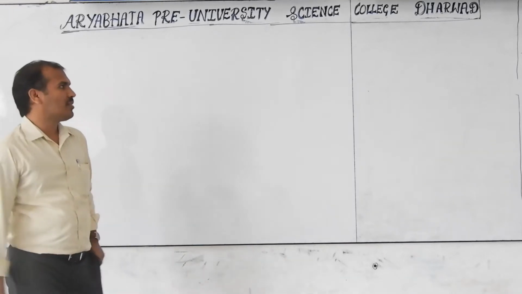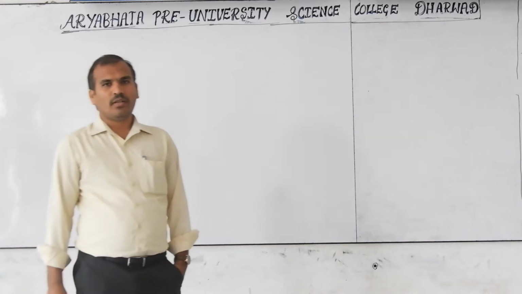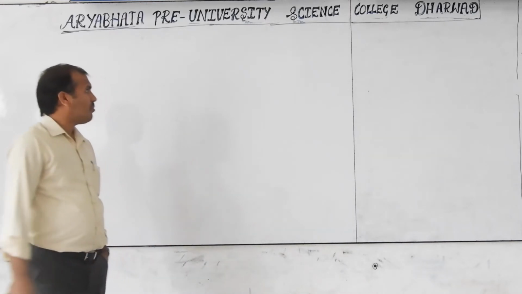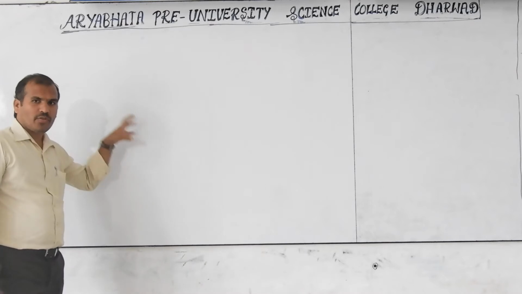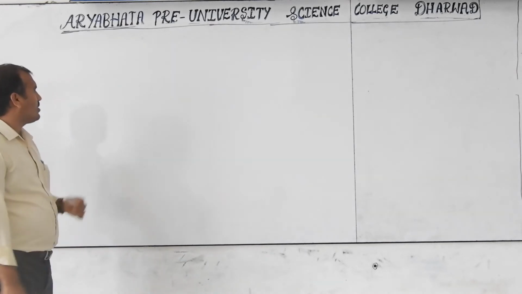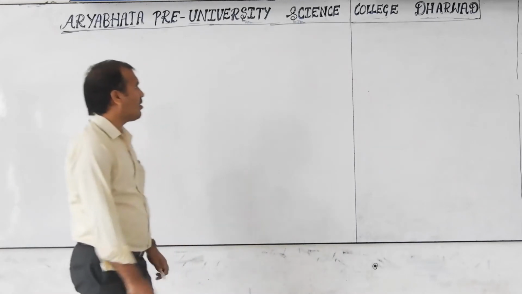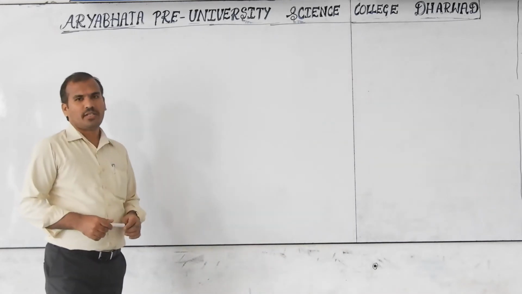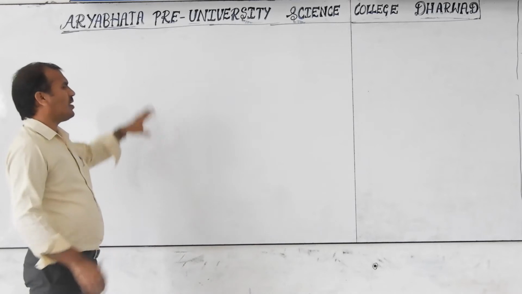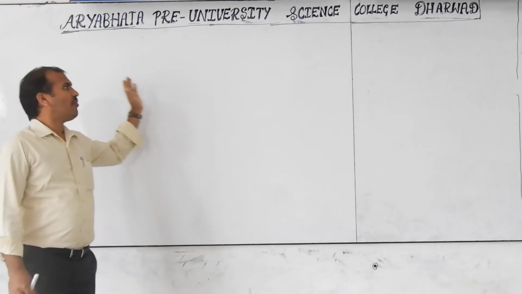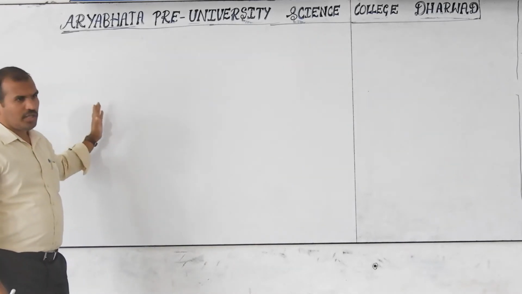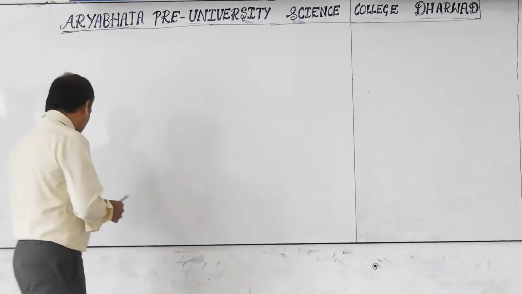In the last class, I discussed the Grignard reagent. Using the Grignard reagent with aldehydes, ketones, acid halides and esters, we prepare alcohols, which may be primary, secondary or tertiary. In the last class, I discussed formaldehyde, aldehydes and ketones. Now we will discuss esters.